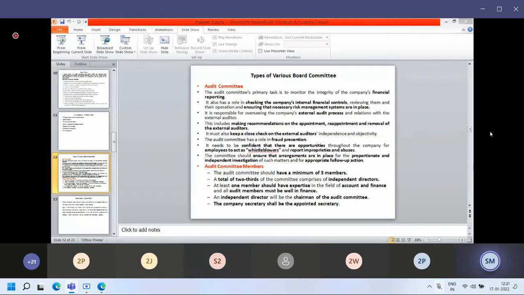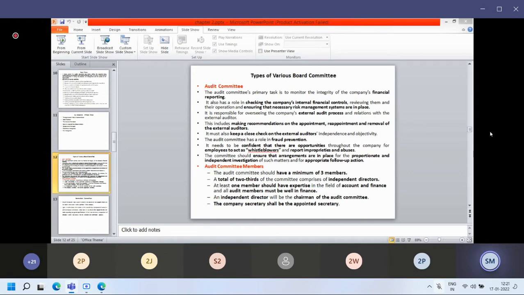So the audit committee has a role in fraud prevention. The audit committee has to check internal records of any department, financial records, any transactions. The audit committee is responsible and is the higher authority for financial transactions. If the audit committee has said that a transaction above 50,000, or 5 lakh rupees, needs approval, you have to take approval from the audit committee. It depends upon the organization structure and policy.